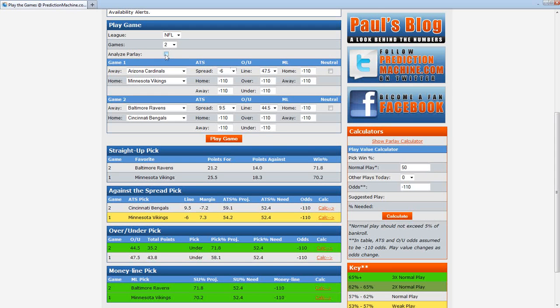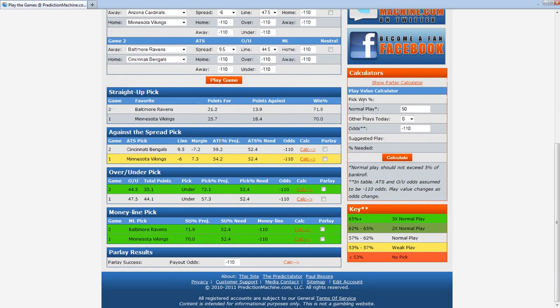Now, if we do this again, we allow it the ability to analyze a parlay, and we simulate both teams at one time. You can see that playing the game again might allow some of the numbers to change very small, and by very small amounts, especially in the points for, points against section. The percentages might change a little bit, but essentially you'll get the same information. And now you can select from those picks to determine how likely a parlay is that includes those plays. So, for instance, a 3-play parlay, with the Cincinnati Bengals plus 9.5, Minnesota at -6, and the under in the Cincinnati-Baltimore game, which came out very strong, would occur, all of those plays would hit 23.1% of the time according to our parlay success.